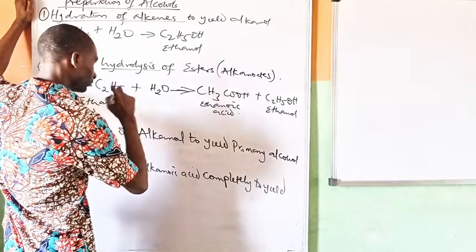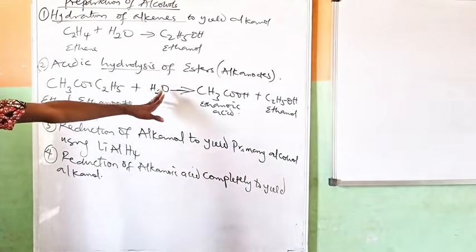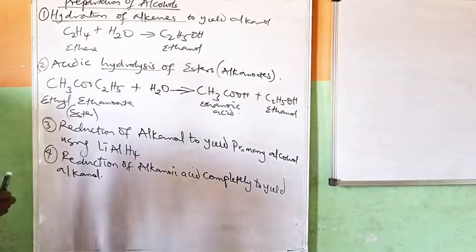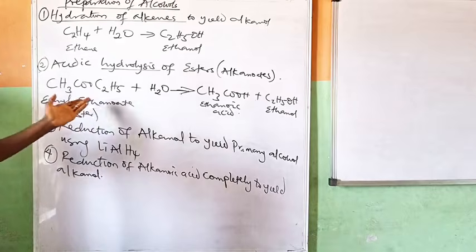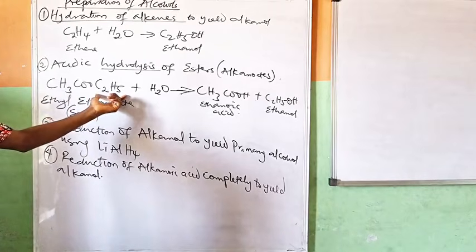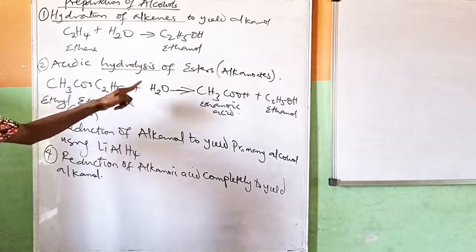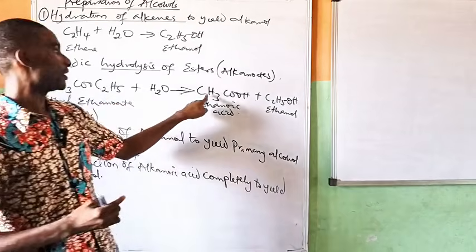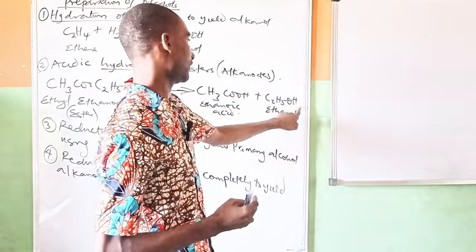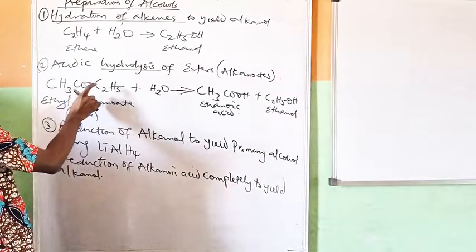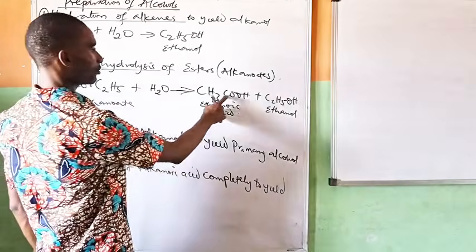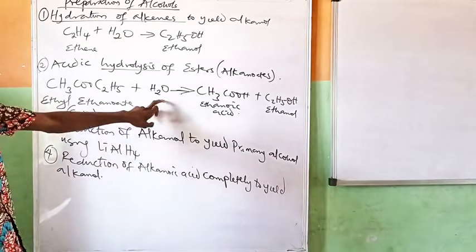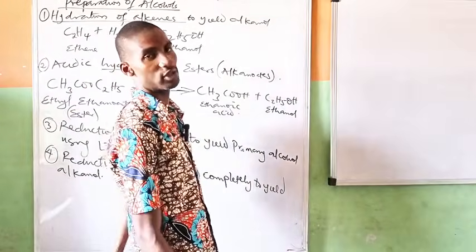When I said acidic hydrolysis here, it can be in the presence of maybe an acid, H2SO4. All right. Or just by adding water. By the time you add water, you break it down, and then you have that. If you check this reaction, you see that it's correct. Let's check it. How many hydrogen do we have here? 3 plus 5 plus 2 is 10. Carbon: 1, 2, 3, 4. Carbon: 1, 2, 3, 4. Then oxygen here: 1, 2, 3. 1, 2, 3. So the equation is balanced.